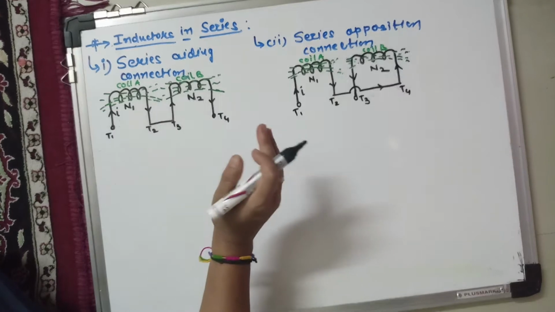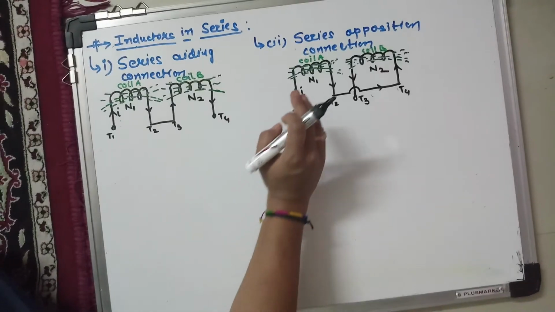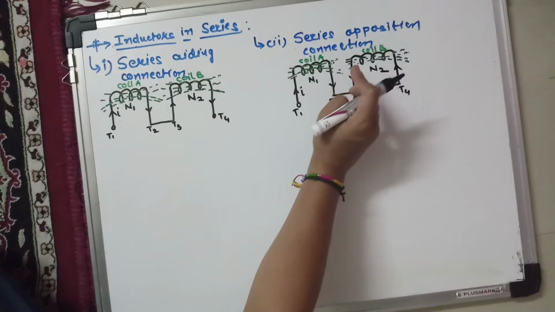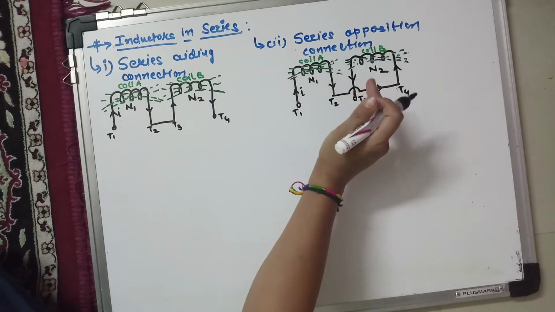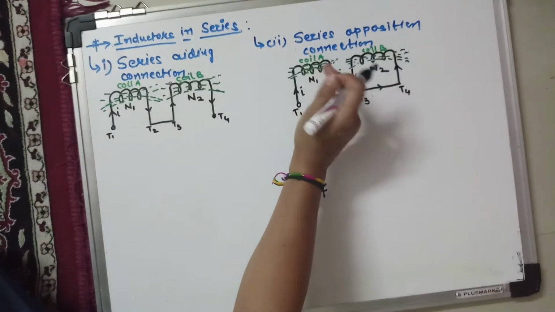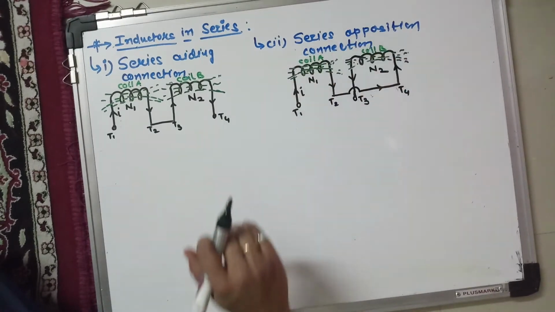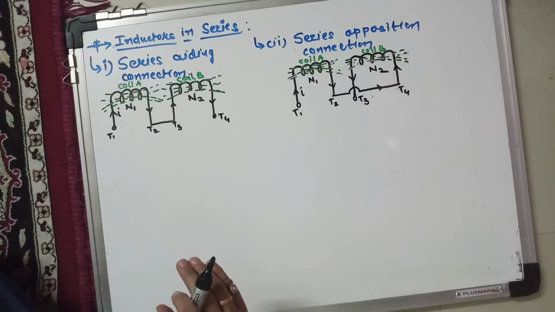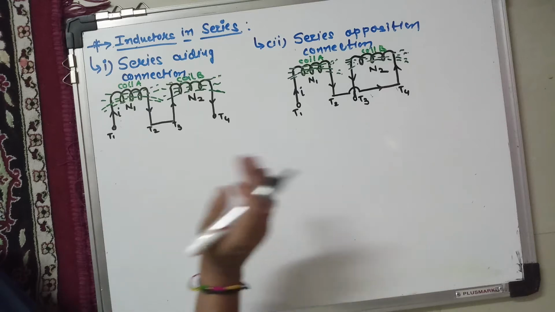And in the other possibility, the connection is such that the fluxes produced by both the coils oppose each other, which is called a series opposition connection, or you can say differential connection. Today we are going to discuss both connections briefly.